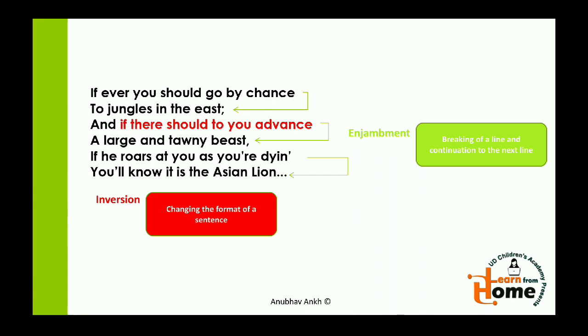The second poetic device used in this is inversion. Inversion is changing the format of a sentence. And why do we change the format of a sentence? Why are we not following the regular format of a sentence? We do it to keep the rhythm of the poem intact. See, this poem was all about rhythm. So, to keep it intact, to keep it in check, we can use this liberty of inversion.